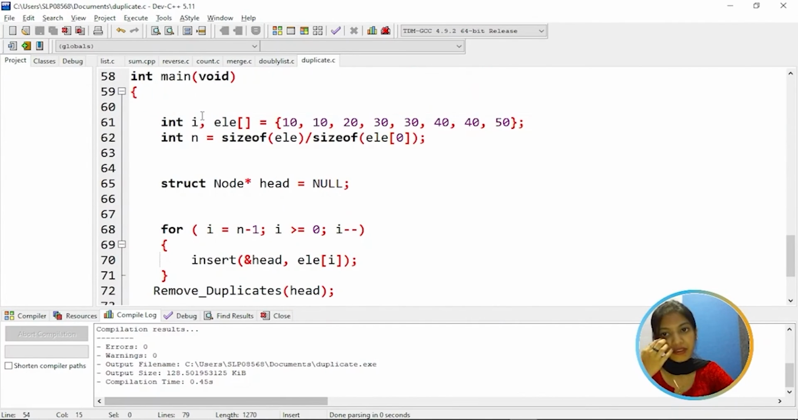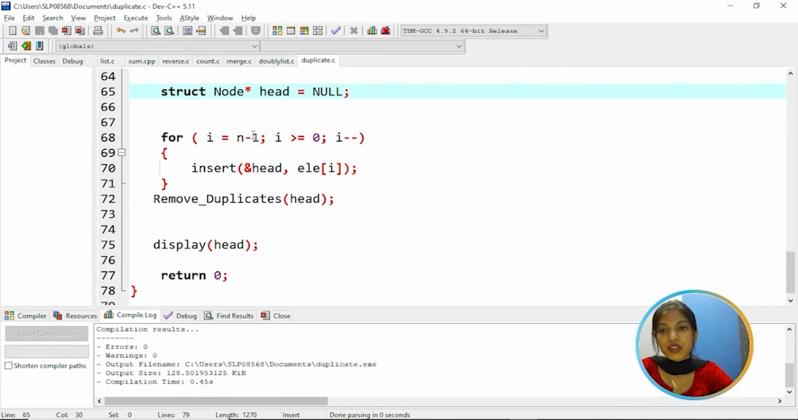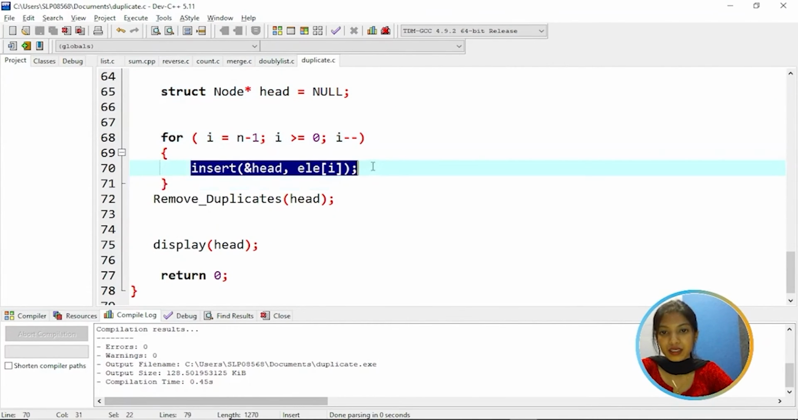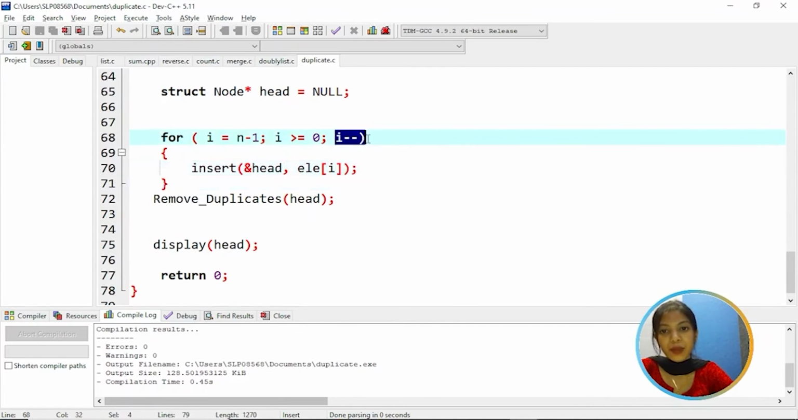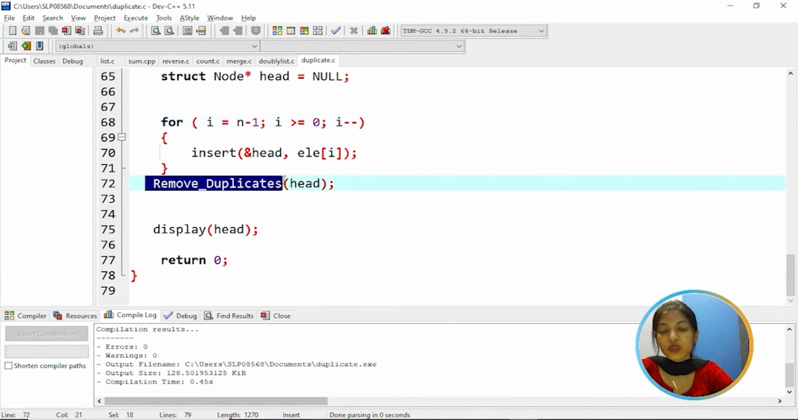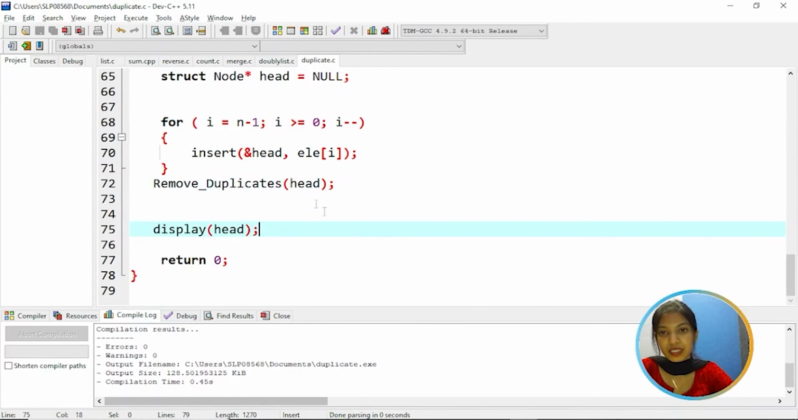Coming to the main function, here we have the list of elements, that is 10, 20, 30, 40, and 50, and we have extra or duplicate elements as well. And we have n, which is assigned to size of elements divided by size of elements at index 0. Initially head is assigned to null. For i equal to n minus 1, i greater than or equal to 0, we are inserting the elements and decrementing i by 1. We call the remove duplicate function to remove the duplicates, and then display the list again.